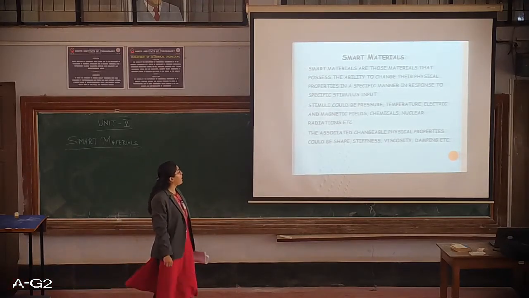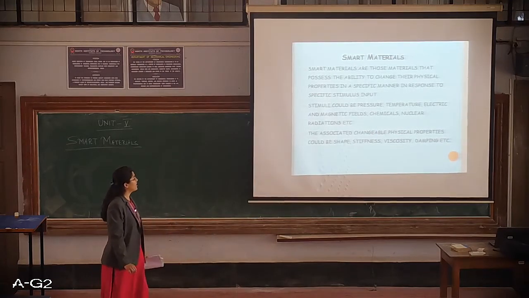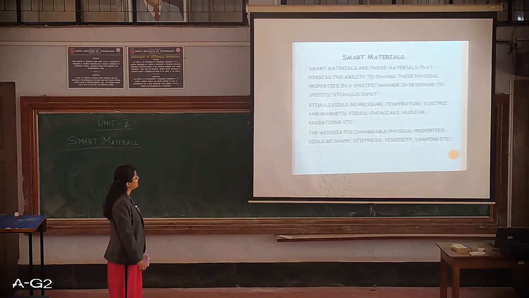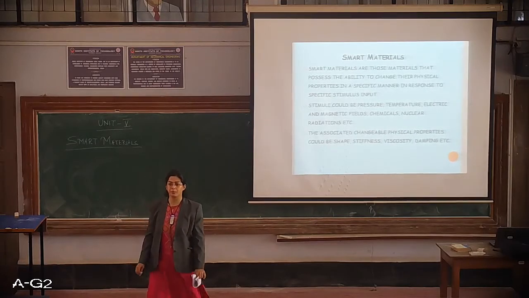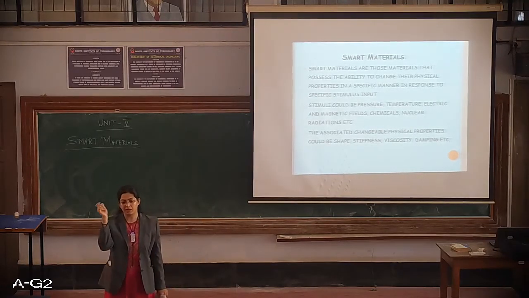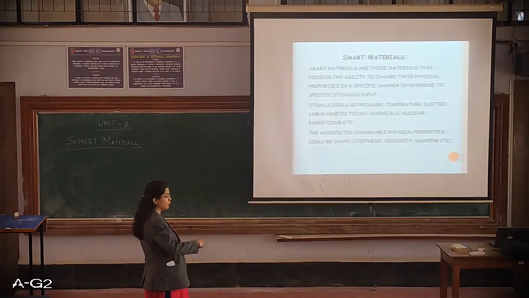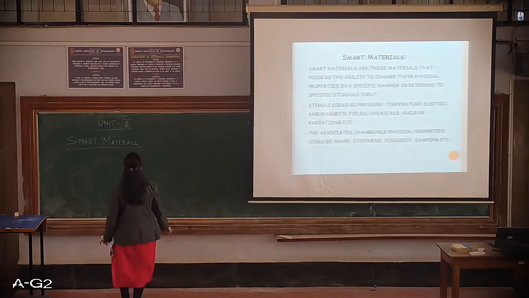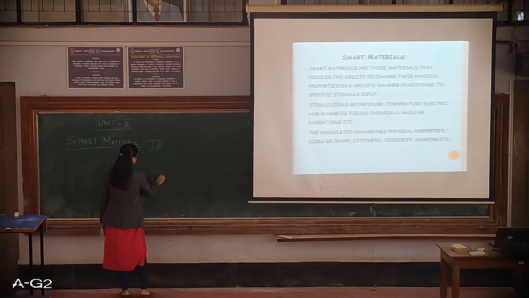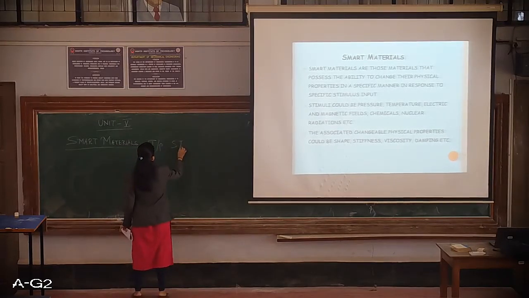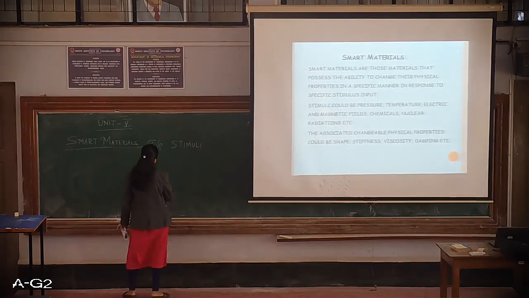Smart materials are those materials that possess the ability to change their physical properties in a specific manner in response to a specific stimulus input. So they are these new generation materials. They basically have an input and an output. Now what is that input? An input is a stimulus or stimuli, and what is the output?